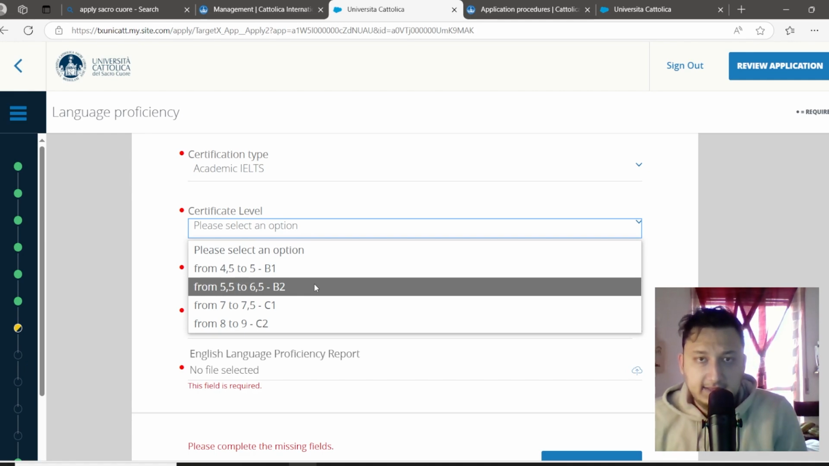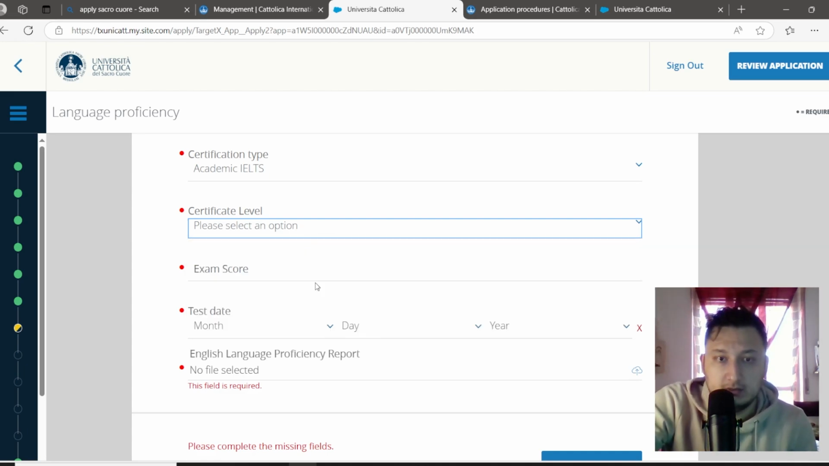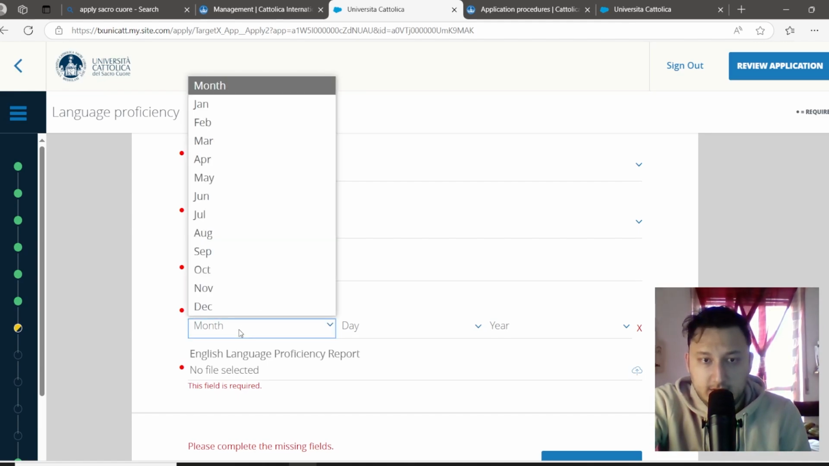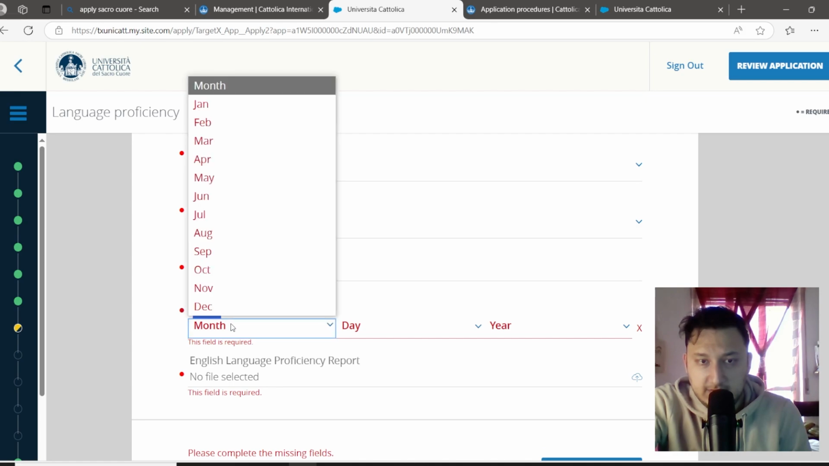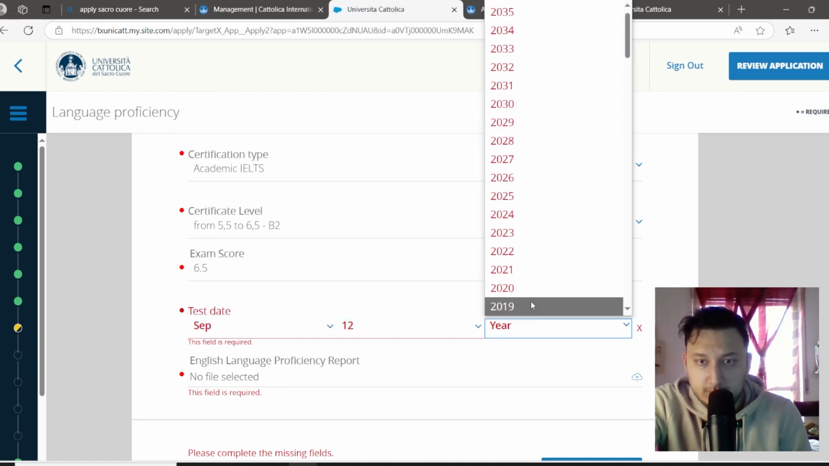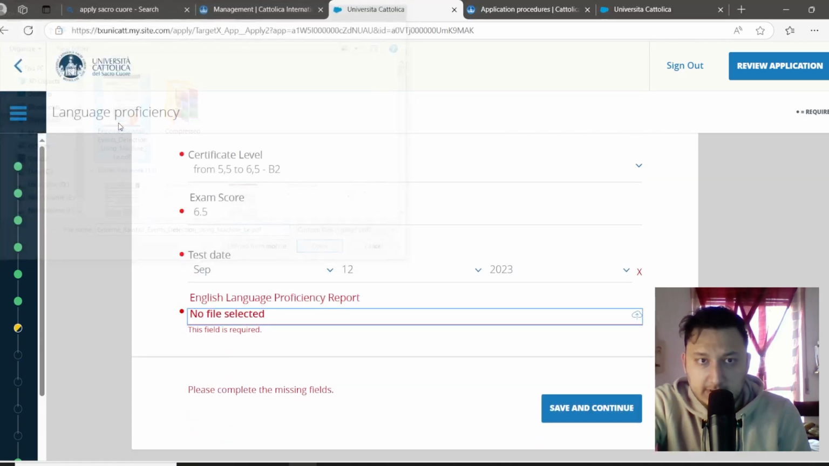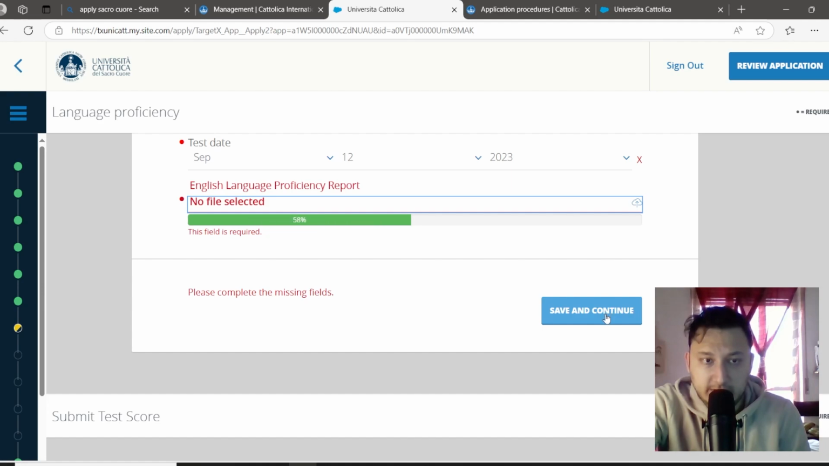You need to have at least B2. So I don't suggest applying to this university if you have a B1 English language certificate, because it's not possible. The competition is hard and it is difficult to get an acceptance letter. For example, it is 6.5. You can see the test date on the certificate. And you can upload your English language certificate. Then save and continue.